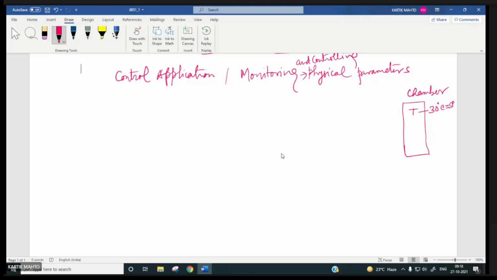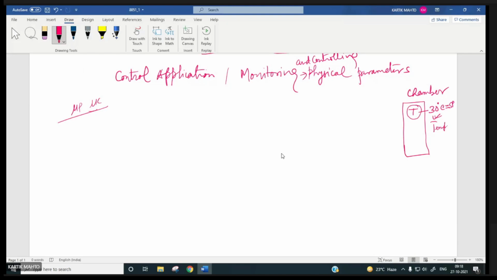Now, temperature is a physical parameter, right? Now this microprocessor or microcontroller is going to understand this temperature in terms of digital data, right?